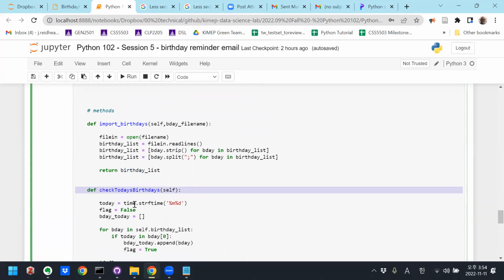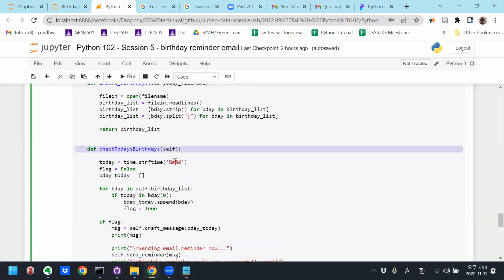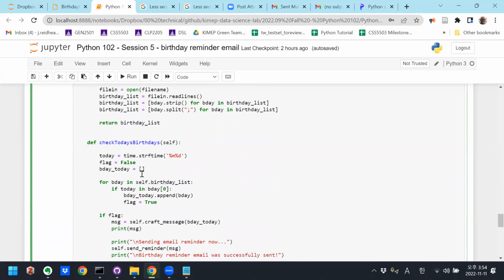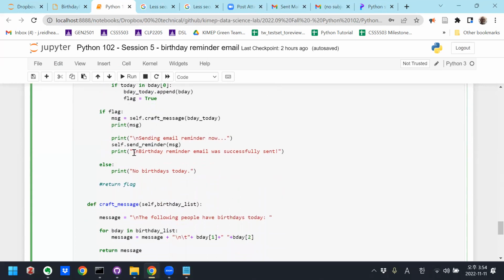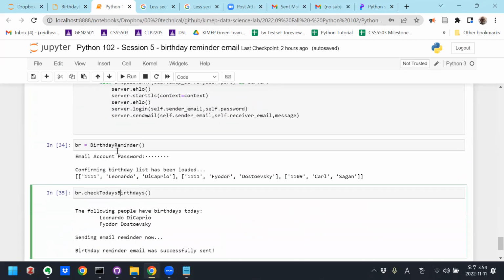check today's birthdays, it's using it. We're not passing in a new birthday list. It's just calling the internal copy of the birthday list that's already been saved. And nothing in this function is going to double check whether the file's been updated or not. So if I call this function again, even after I change the birthday file, it'll still send out the email with Leo and Theodore because it doesn't know we've changed the file.